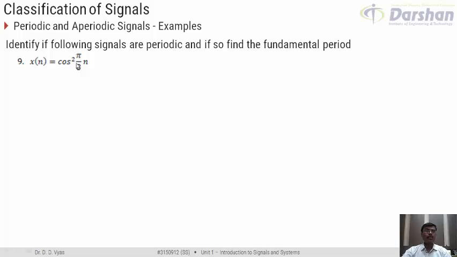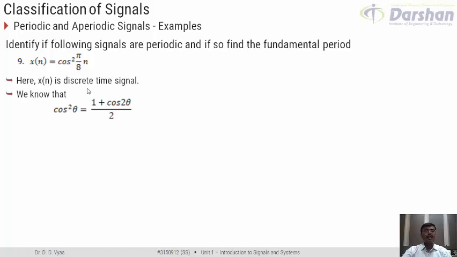But we may easily deal with this. We can deal with this using the standard trigonometric relation that cos square theta can be written as 1 plus cos 2 theta by 2. This is a standard trigonometric relation. 2 cos square theta is equal to 1 plus cos 2 theta, or we can write it as cos square theta is equal to 1 plus cos 2 theta by 2. What is the advantage? The advantage is that something which is in the power of 2 is now expressed in the unit power, that is, in the normal form that we are generally dealing with.